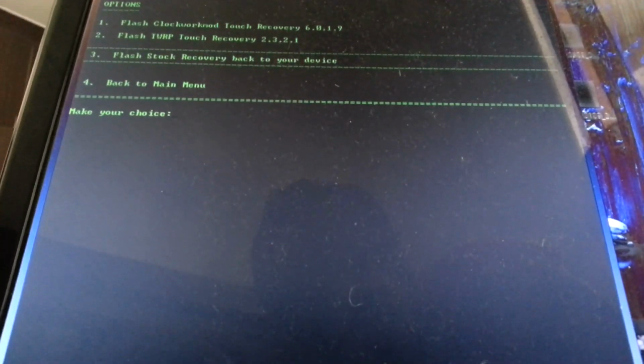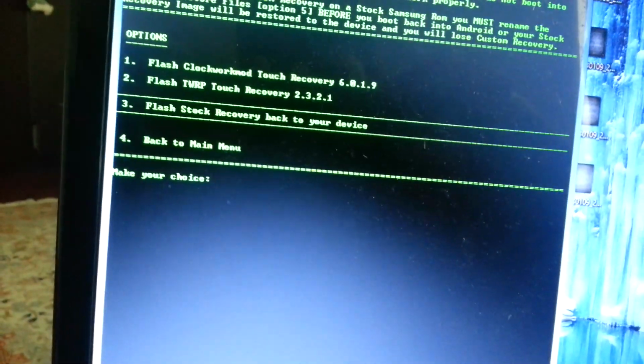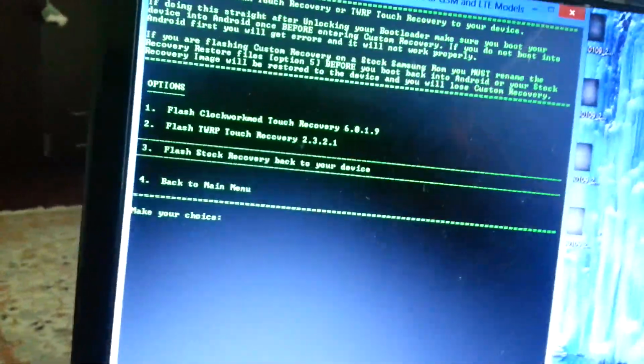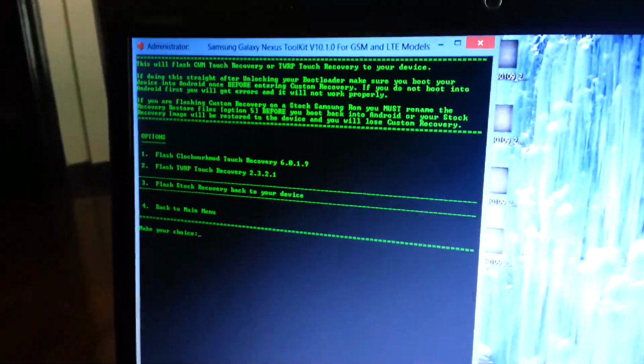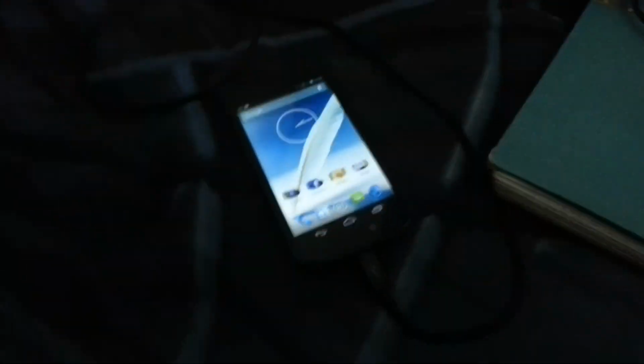It's gonna ask which recovery I want to install. I already have the Torque recovery, but it doesn't work, and also it's not the latest version. The latest version, I believe, is 2.3.3.0. You gotta make sure that you have all your drivers installed on your computer, because without the drivers, you can't install it.